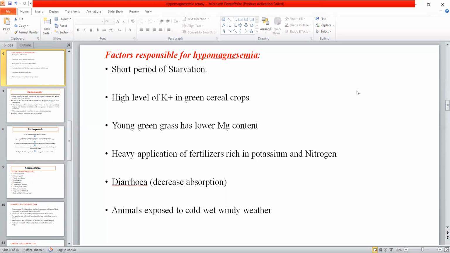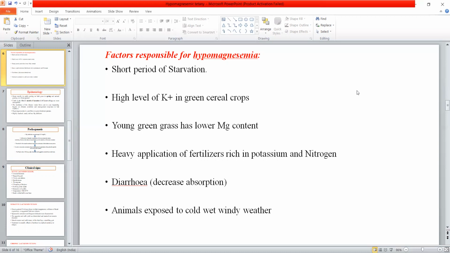Also, if the animal is fed only young green grasses, which have a low magnesium content, it will lead to hypomagnesemia. Also important is the heavy application of fertilizers rich in potassium and nitrogen. As I told, potassium will hinder the absorption of magnesium, so heavy application of fertilizers rich in potassium is also a factor responsible for hypomagnesic tetany.